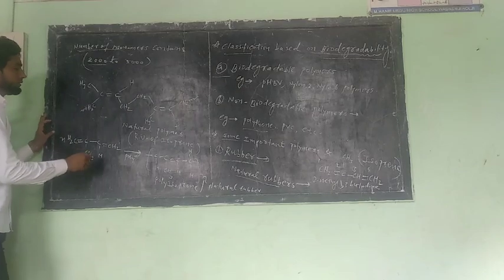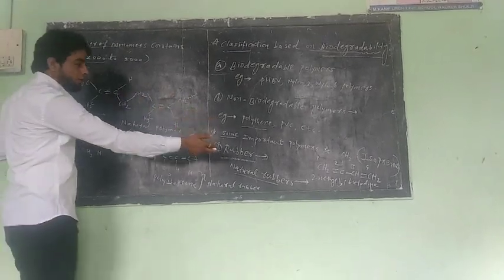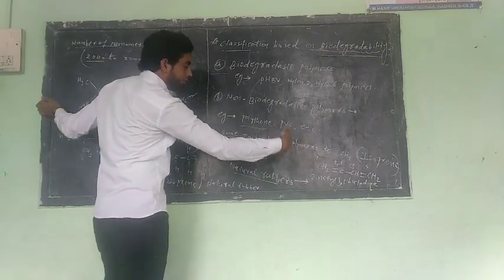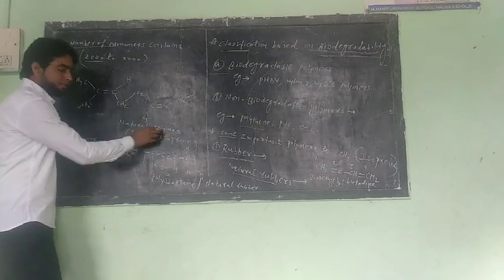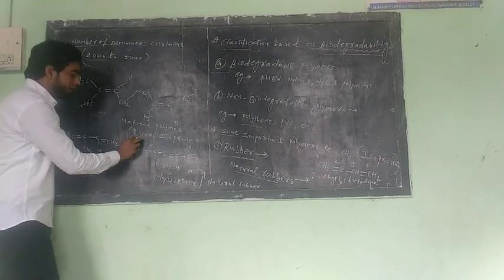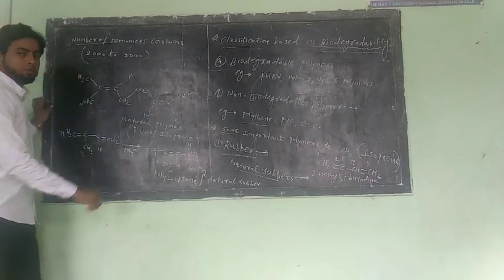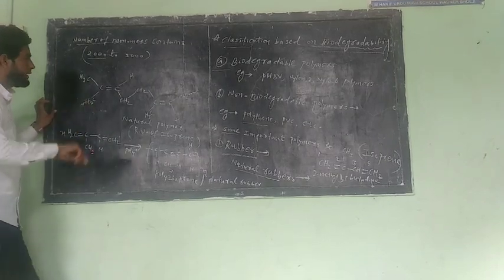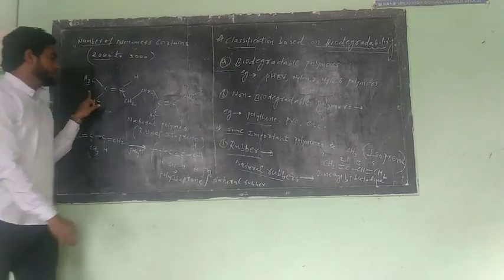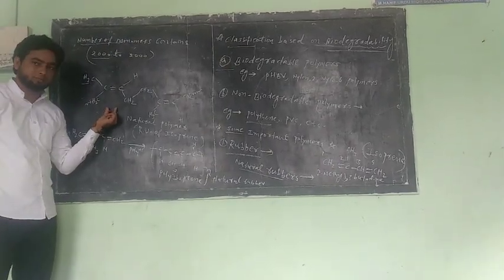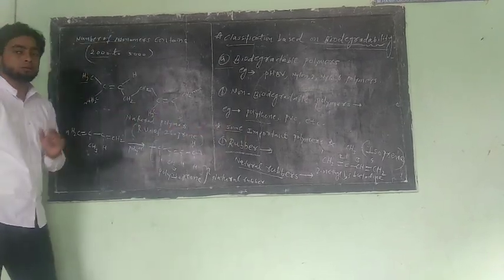Now the repeated units of isoprene, or 2-methyl-1,3-butadiene, join each other to form natural rubber. We take CH3 here, here also CH3. Now look, actually this has a cis configuration. It means natural rubber is prepared from isoprene in cis configuration.